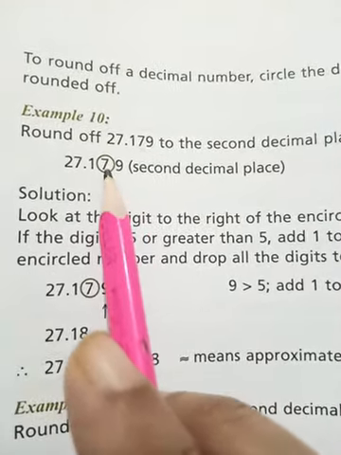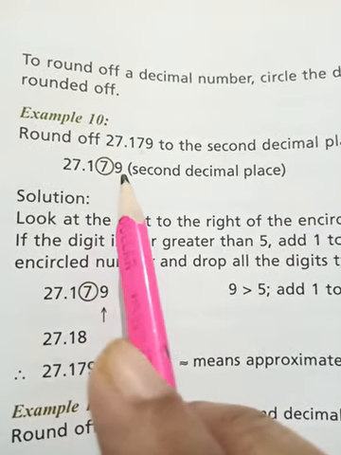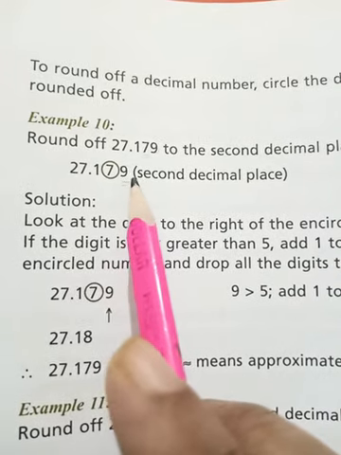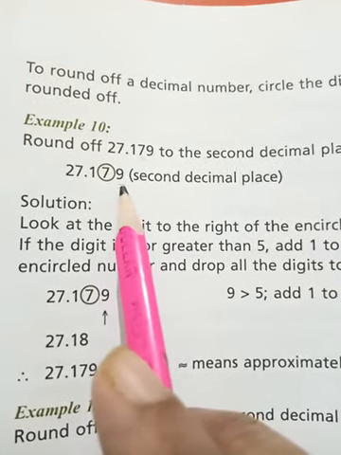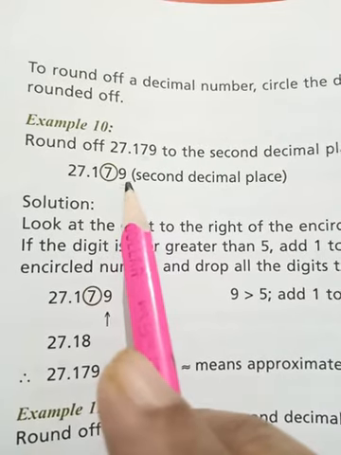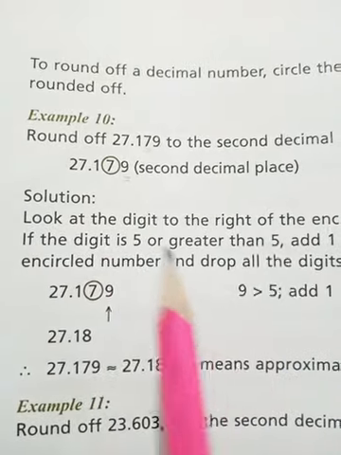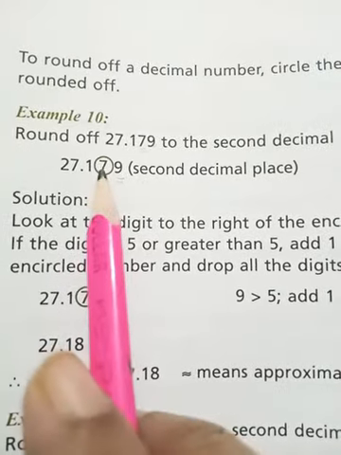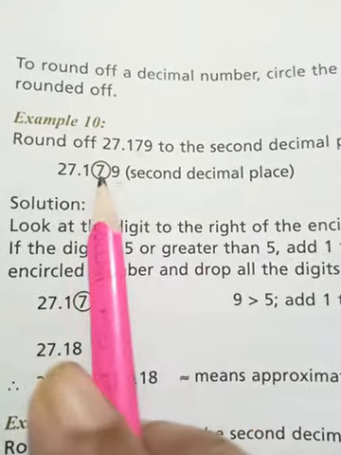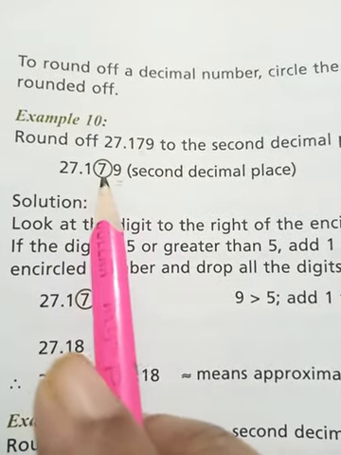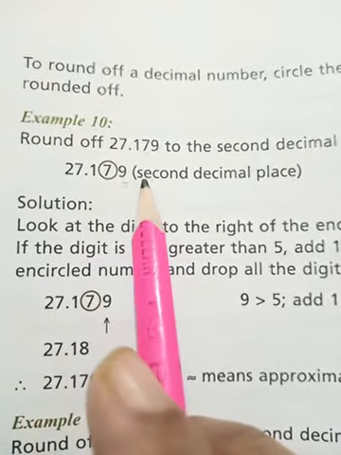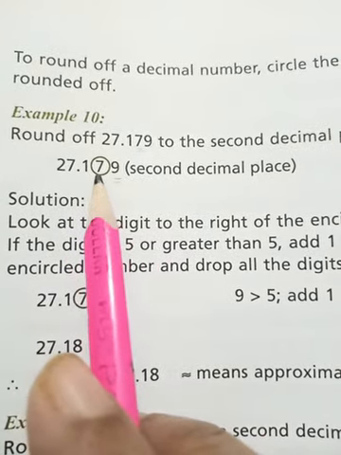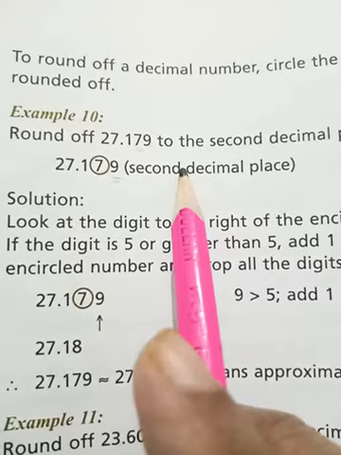So to round off to the second decimal place, we will see the number after it. The number right to it. Okay, the digit right to it. Which number is this? 9. So this number is greater than 5. We will add 1 to this ringed digit. Okay, if we are asked to round off a number to the second decimal place, we will check the number right to it. If this number is greater than 5, we will add 1 to it and drop all the digits right to it.